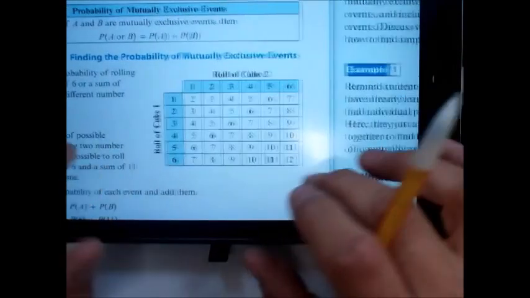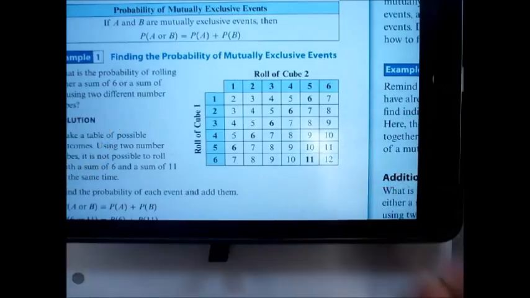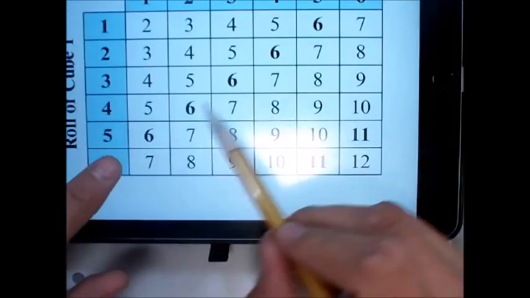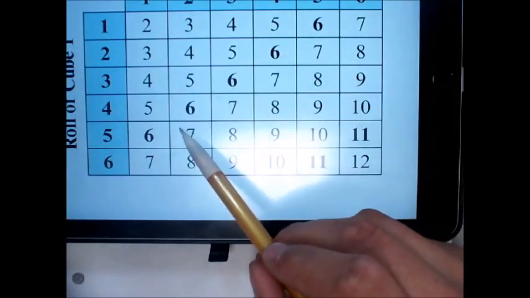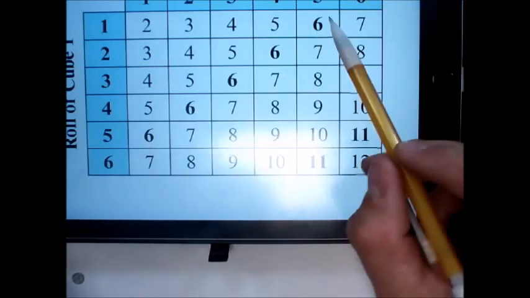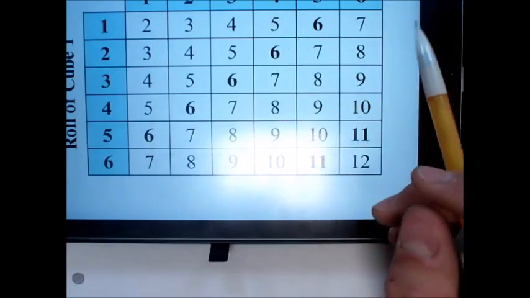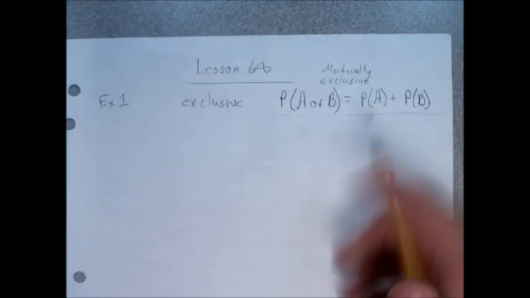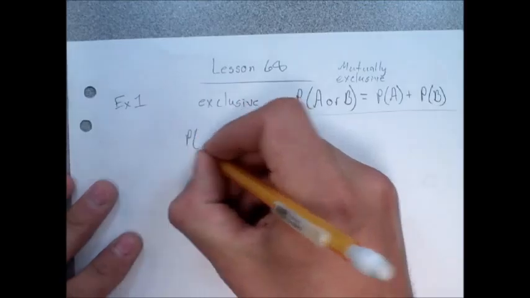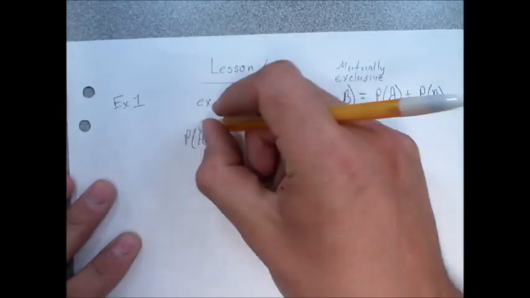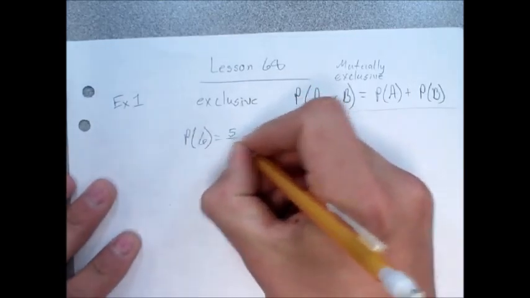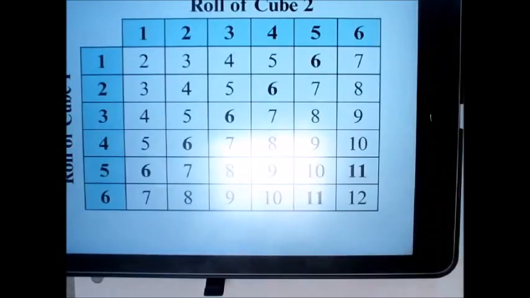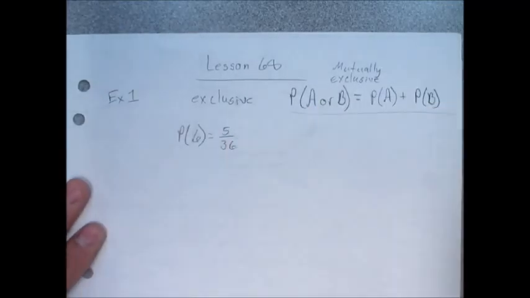So the question again said, what is the probability of rolling either a sum of 6, so here we go, the sum of 6's are all highlighted right here. So how many times do you see 6? 1, 2, 3, 4, 5, right? So sum of 6 happens 5 times. So the probability of it happening, or in other words, the probability of A, the first thing, or probability of rolling a 6 is really what it's telling us, right? Probability of rolling a 6 is 5 out of how many total possibilities here? Don't count them. Okay, 36, right? So 5 of 36. So that's nice. So I'm going to leave that right where it's at.